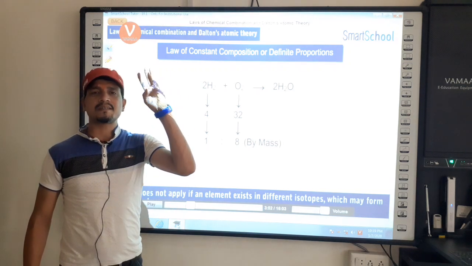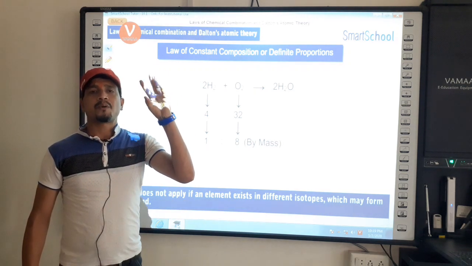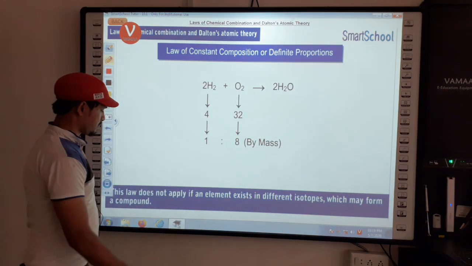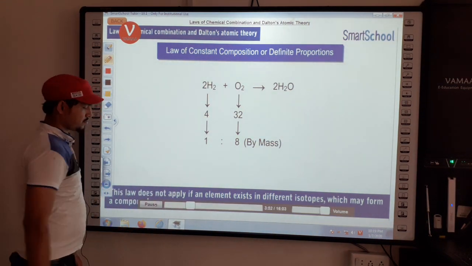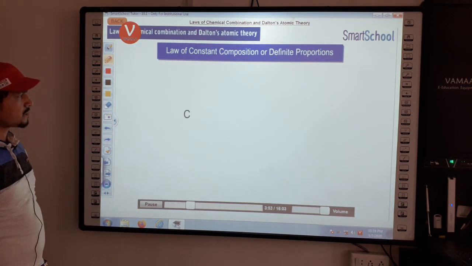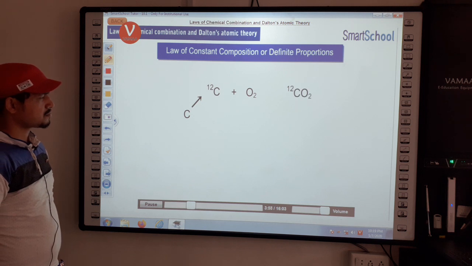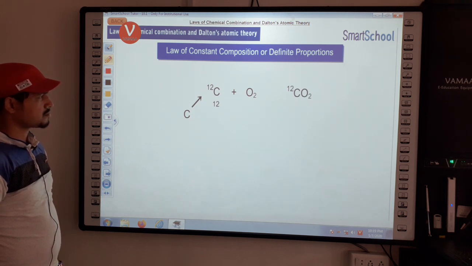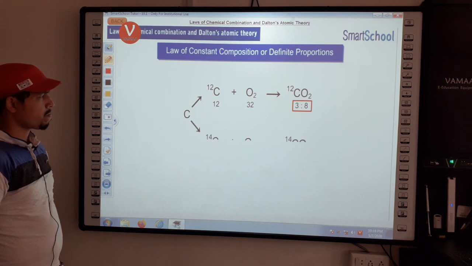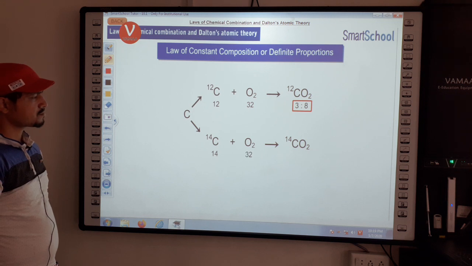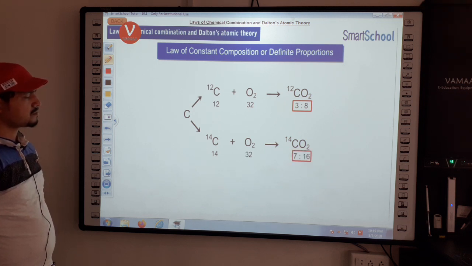Hydrogen also exists in three isotopic forms, protium, deuterium and tritium. For example, if a carbon 12 isotope combines with oxygen to form carbon dioxide, the ratio of carbon to oxygen is 3:8. But if a carbon 14 isotope combines with oxygen, then the ratio of carbon to oxygen is 7:16.